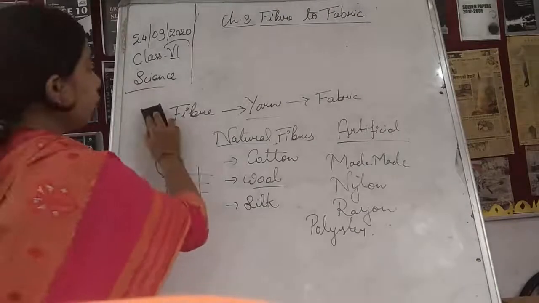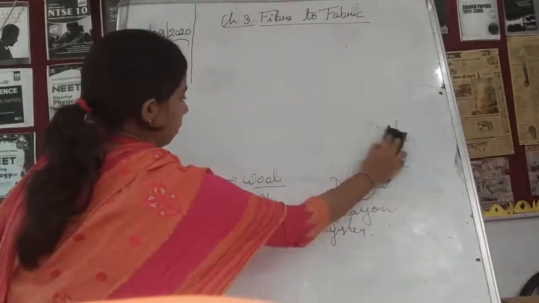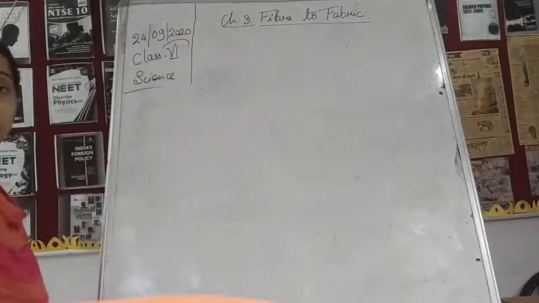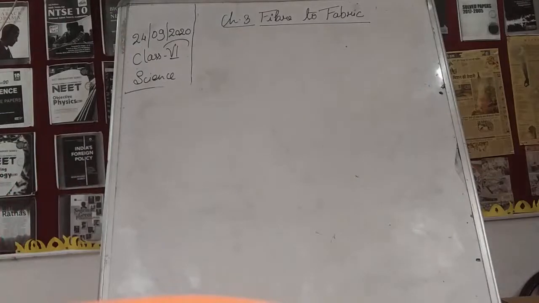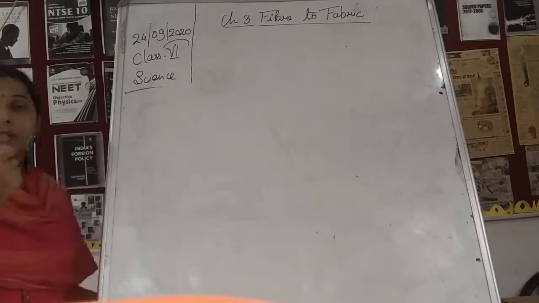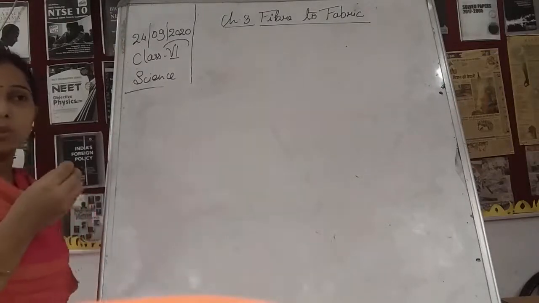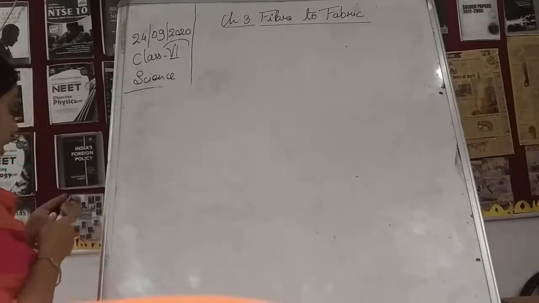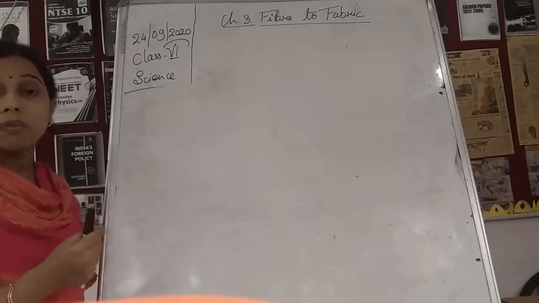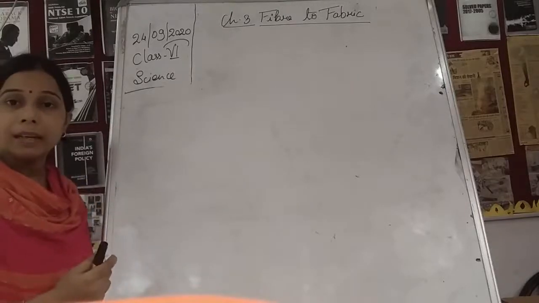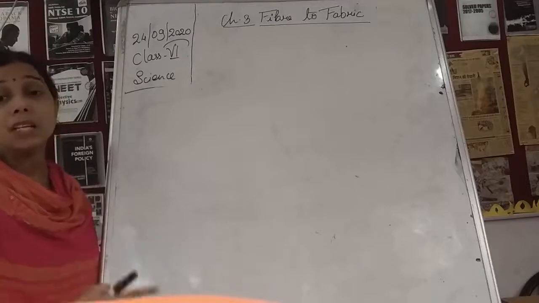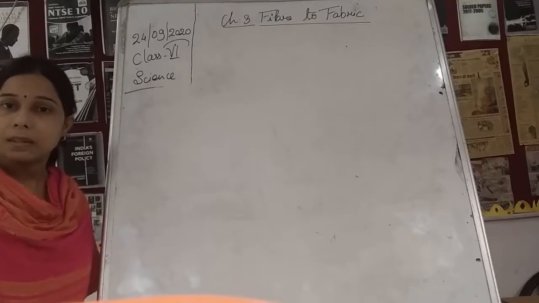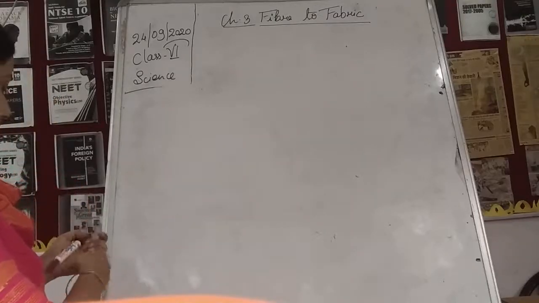So, the test to tell which fiber it is. What we have to do is take one yarn, that is one thread of the fabric, hold it from one end, and take the other end to a Bunsen flame. We will burn it and see what happens, and on that basis we can tell which fiber it is. Now see here, students, the first one.